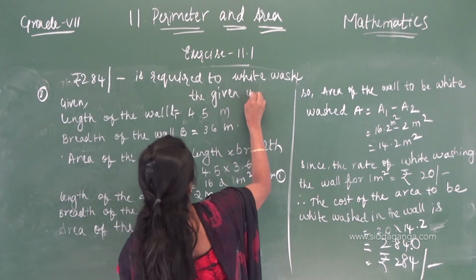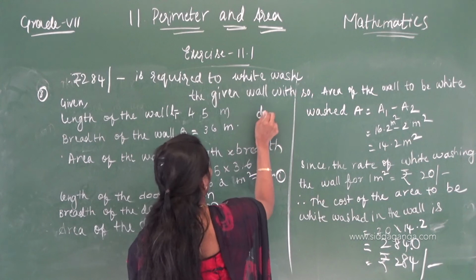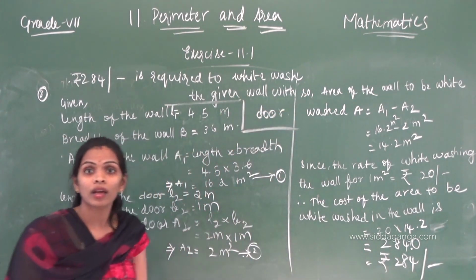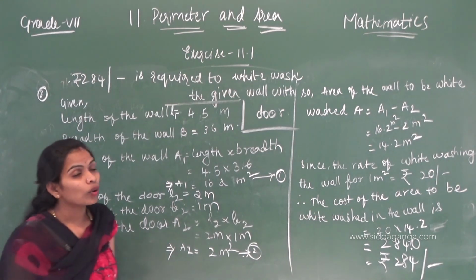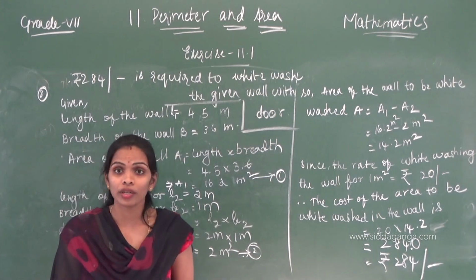Correct, children? Okay, children, by seeing the question only, you can get the answer. Okay, children, thank you.